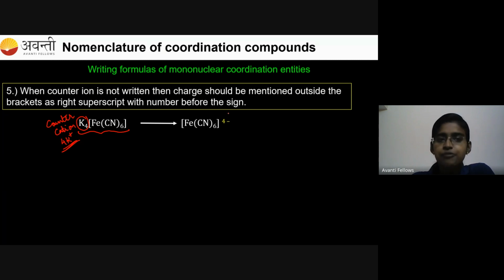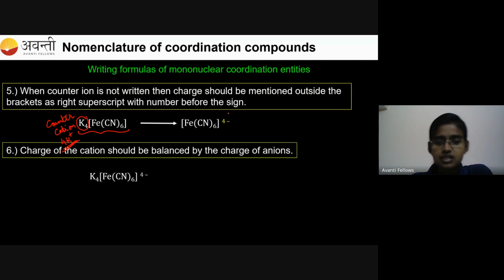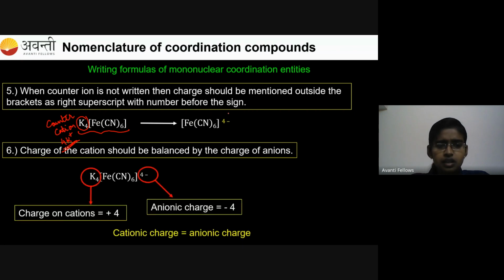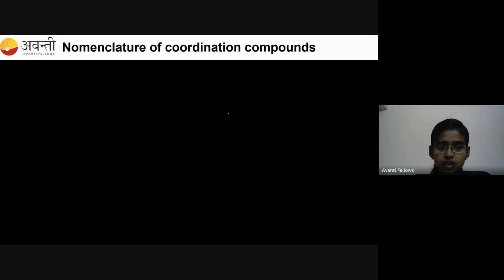This is rule number 5. And rule number 6 is the charge of the cation should be balanced by the charge of the anions. If you have 4 cations, then you should have 4 anions. The charge should be balanced. Okay. So you can see the charge of the cation and anion should be equal. You should not have 3 plus and 4 minus like that. So both the charges should be the same. This is rule number 6 for you. And rule number 7.